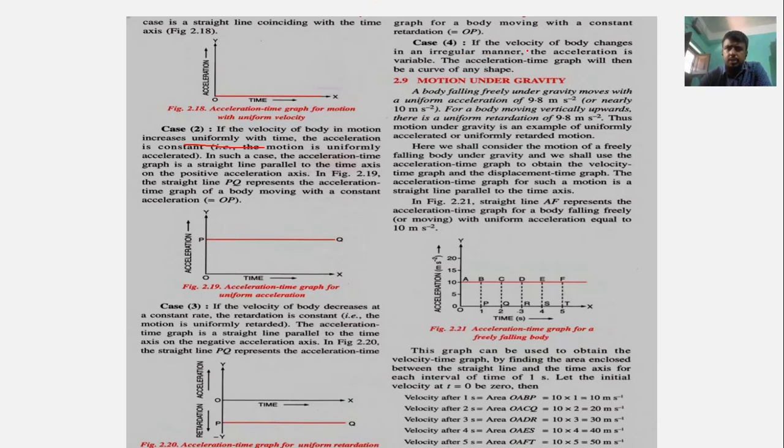In case 4, if the velocity of the body changes in an irregular manner, the acceleration is variable, and the acceleration time graph will then be a curve of any shape. If the velocity is changing in an irregular manner and the acceleration is variable, then in that case the acceleration time graph would be a curve.